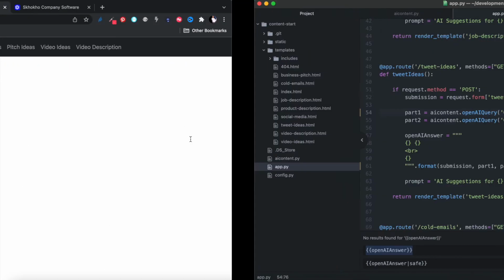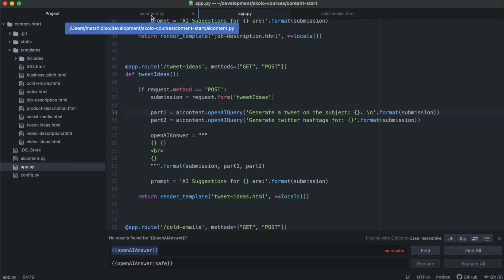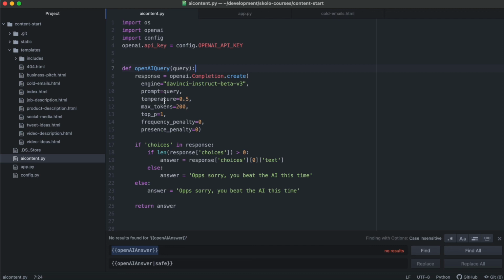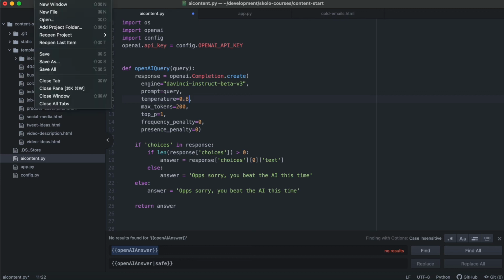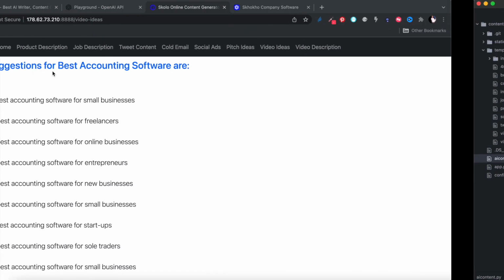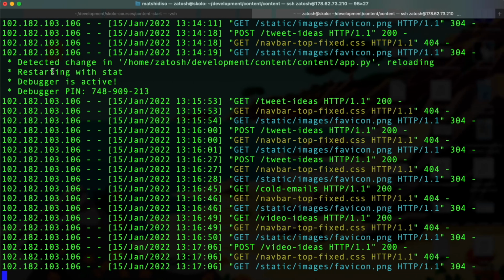If you want to reduce repetition, you go to AI content over there and increase the temperature. Let's increase it to 0.7. Actually, let's increase it to 0.8. When I increase it to 0.8, I'm going to try this call again.